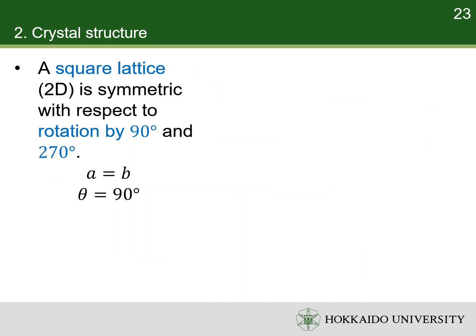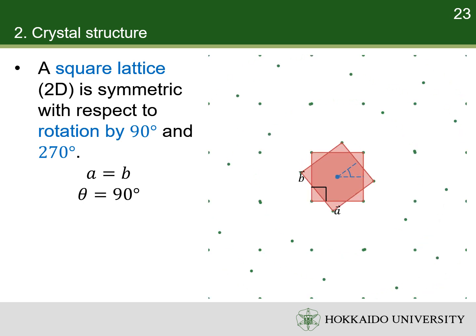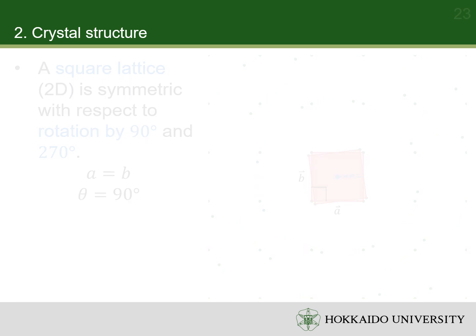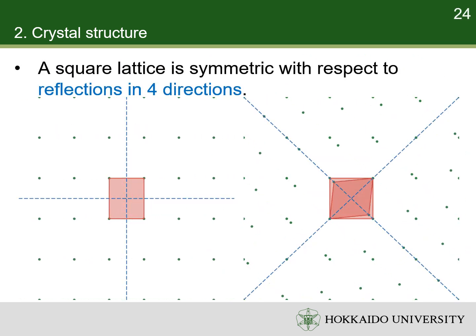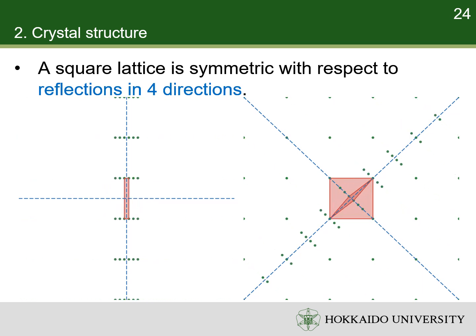A two-dimensional square lattice is such a lattice, whose magnitudes of primitive vectors are equal and the angle between them is 90 degrees. The primitive cell of square lattice is square. A square lattice is symmetric with respect to rotation by 90 and 270 degrees with respect to every lattice point and the center of every primitive cell. A square lattice is symmetric with respect to reflections in 4 directions.